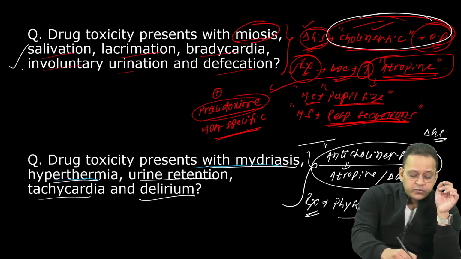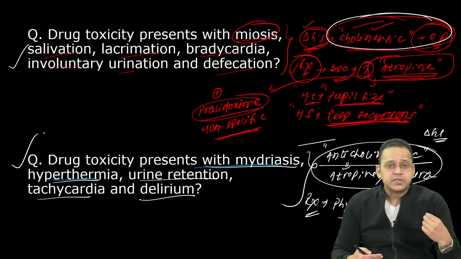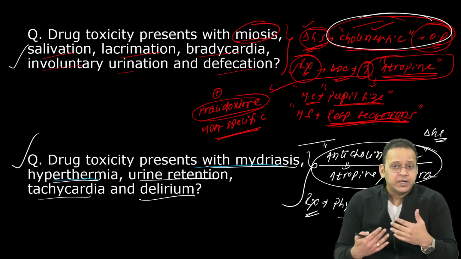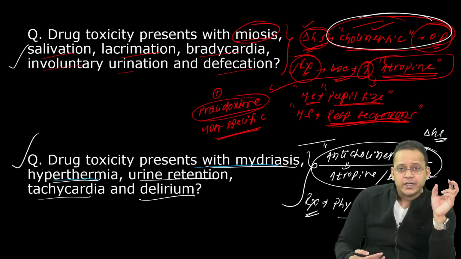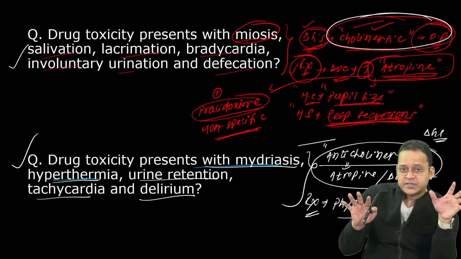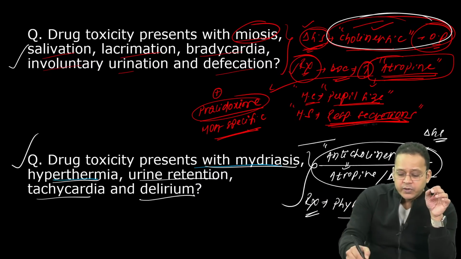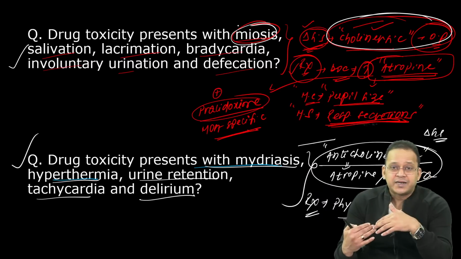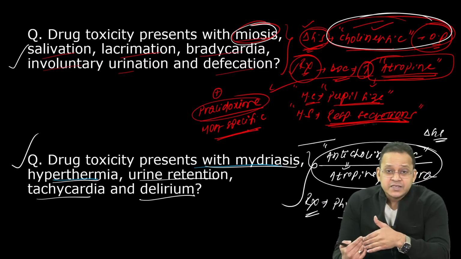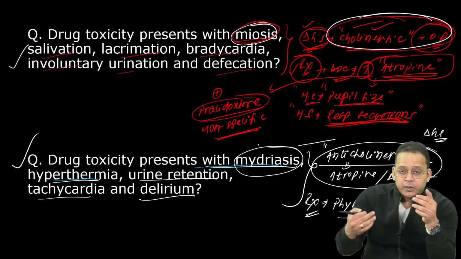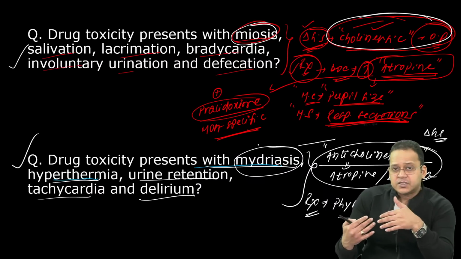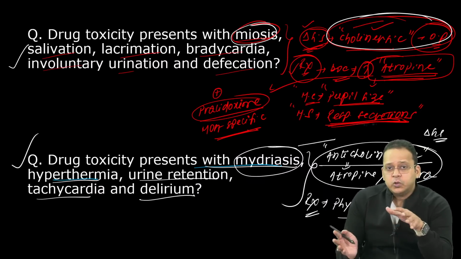Remember, nowadays the MCQs are not direct. They'll give you clinical cases. At last, I'll sum it up. You don't have much time, so look at the pupil size. Whenever you are suspecting parasympathetic nervous system toxicity, look at the pupil: miosis or mydriasis. If you look at miosis or mydriasis, you might not have to look beyond that.